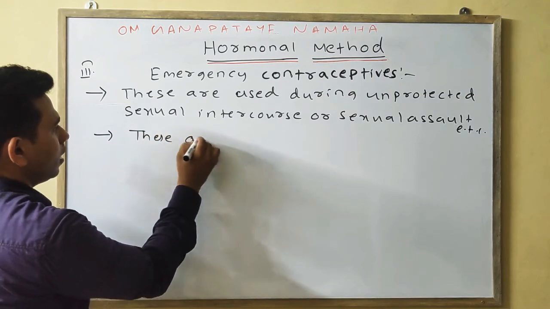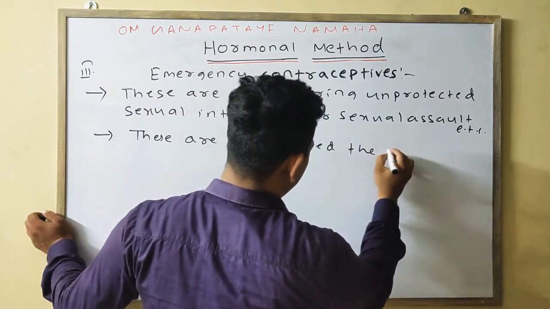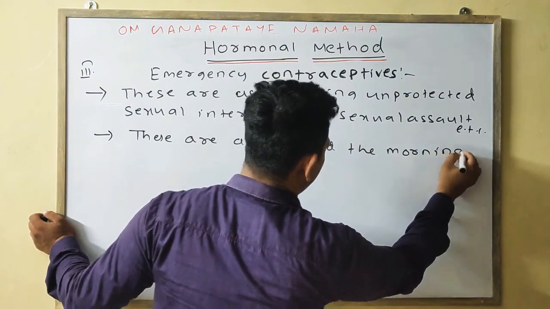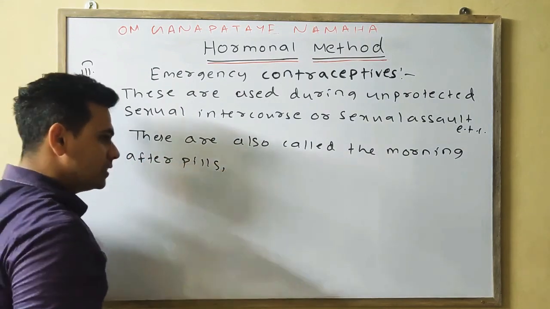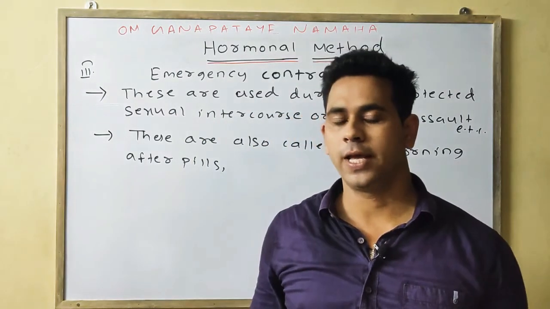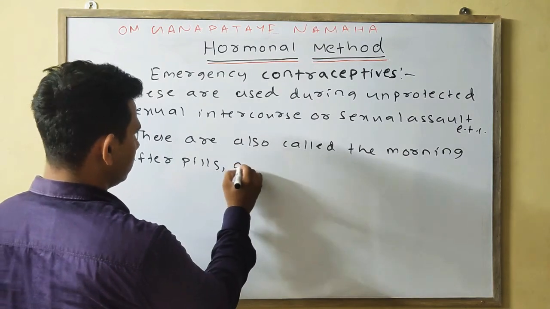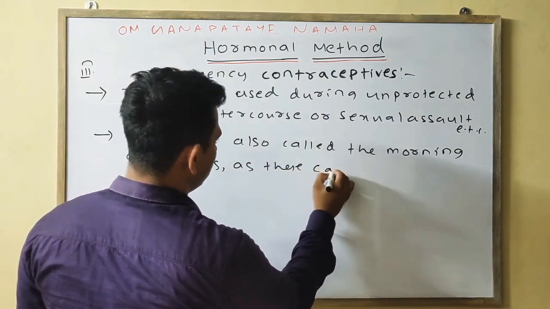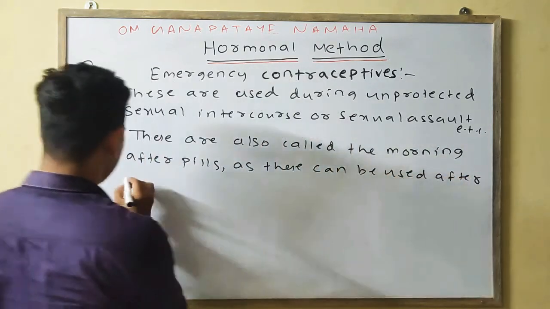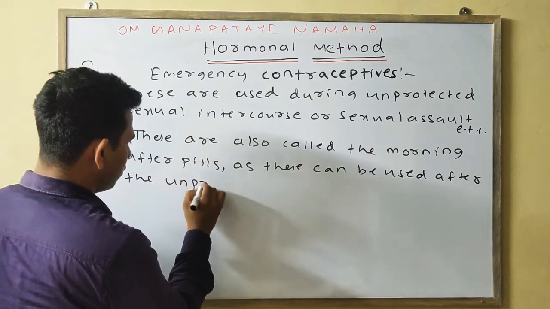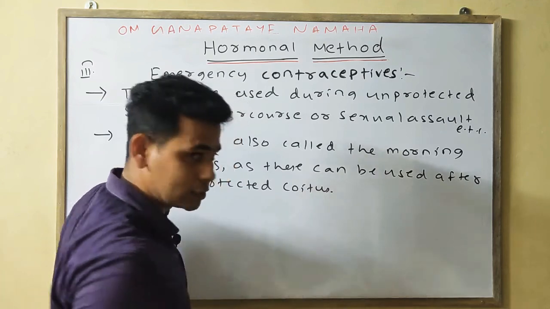These are also called the morning after pills, as these can be used the next morning after the unprotected coitus. Coitus means sexual intercourse.